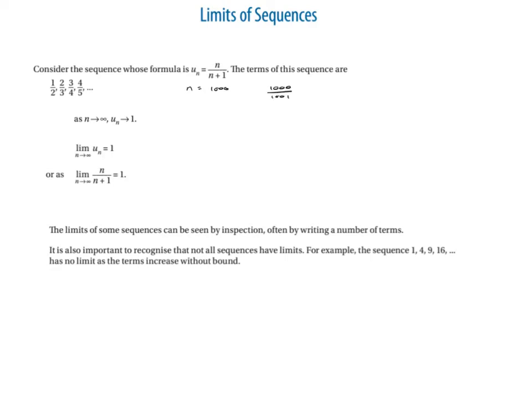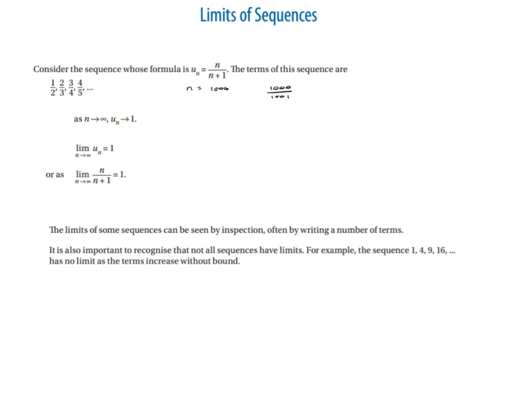Now hopefully you can see that this is very close to a certain number. It doesn't quite get there, but it's very close. If you stick that into your calculator, and I keep going bigger and bigger, it's going to tend towards 1. So we're going to get very close to 1. So as n heads off to be a really big number, infinity, this particular sequence is going to tend towards 1.